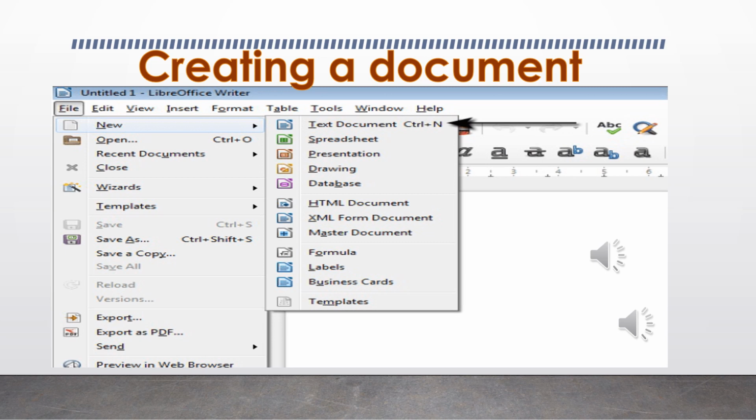There, you can click on the File menu and select the New option and then select the text document from the cascading menu to create a new document. This document, when you want to save it, will be saved by default with the .odt format.